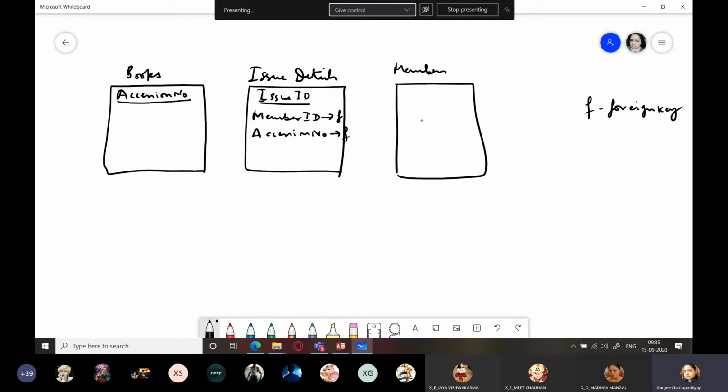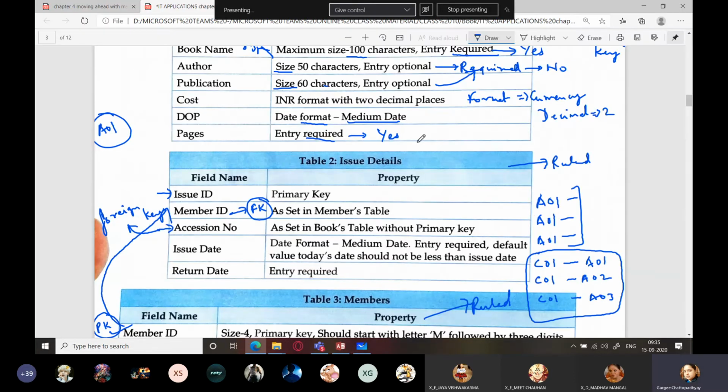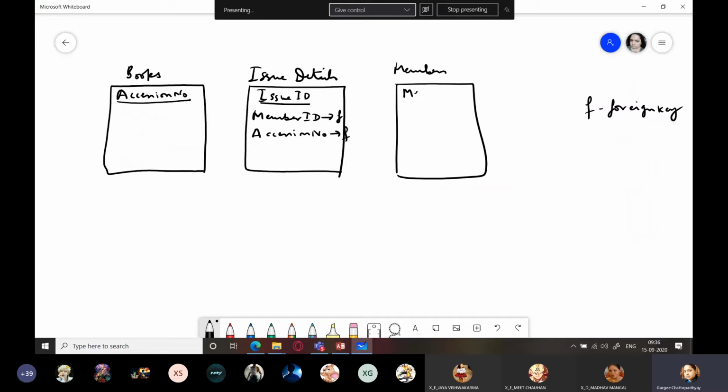And member table has a primary key field, member ID. Now you tell me, what is the common field between books and issue details? Accession number. Yes. So this can be the relationship between books and issue details.